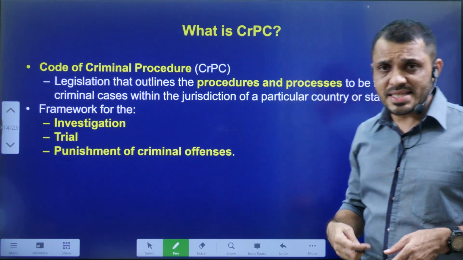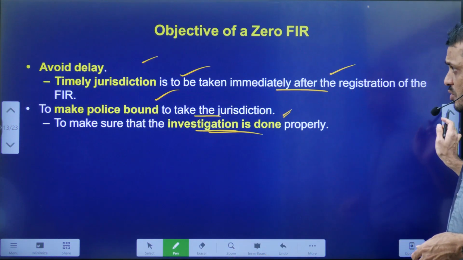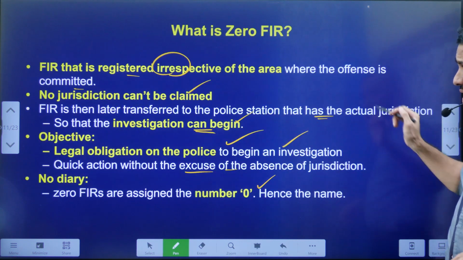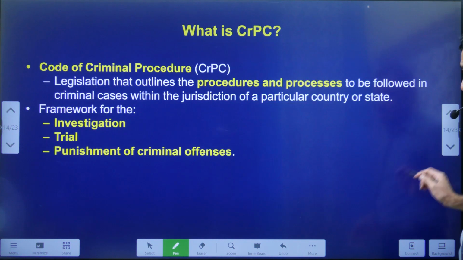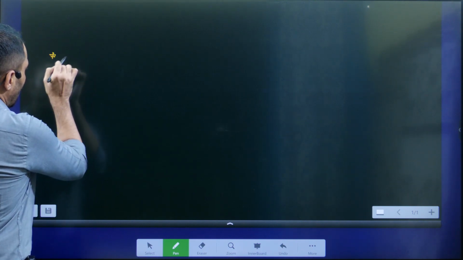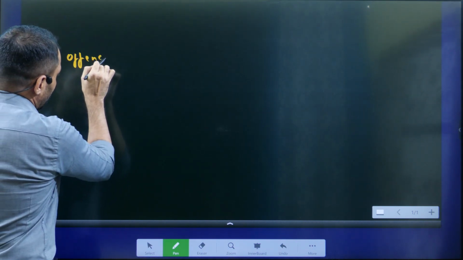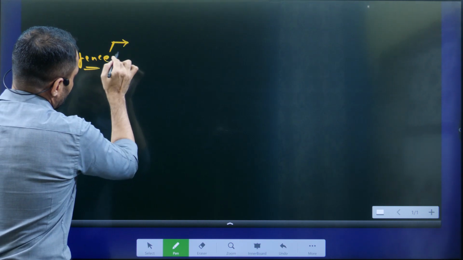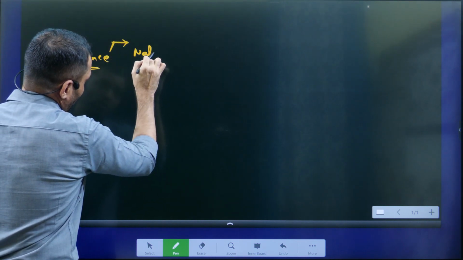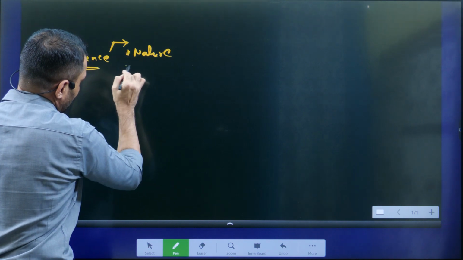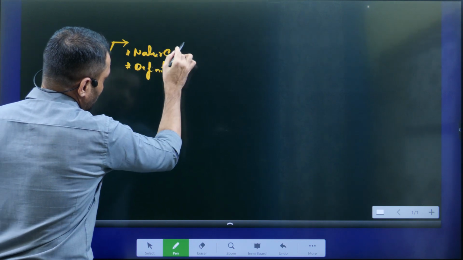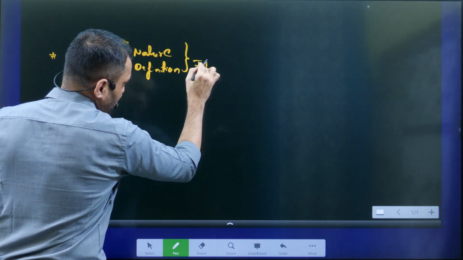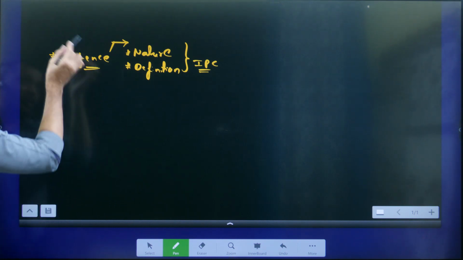Next, what is CrPC? This Zero FIR is present in the CrPC, and in this context we are going to discuss what CrPC is. You know, students, when a particular offense is committed, the nature of the offense and the definition of the offense will be included in the IPC, the Indian Penal Code, if we are talking about criminal offenses.